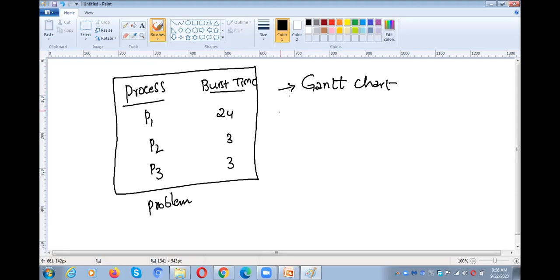So what do you have to do? You need to draw the Gantt chart, and next you need to calculate the average waiting time. So these are the two tasks you have to do. The first one, the Gantt chart. So first, what is the algorithm we are going to discuss?